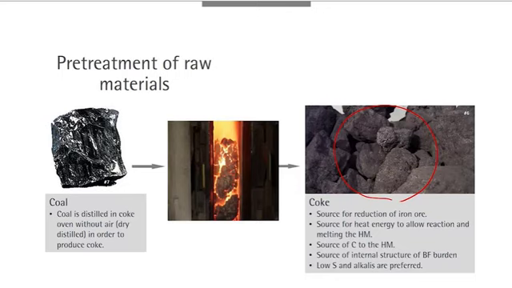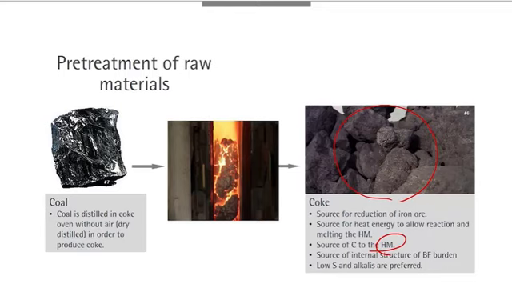this is a source of carbon for hot metal. When iron is reduced from iron ore, at first it could be in a solid state, but by dissolving carbon from coke, the melting temperature of iron lowers and it could become a molten state. So that's why we could get the hot metal in liquid form. And coke has a certain level of mechanical strength.